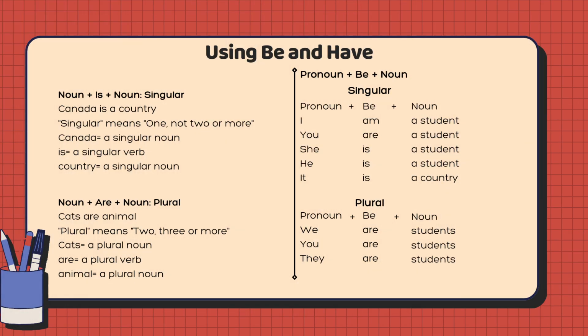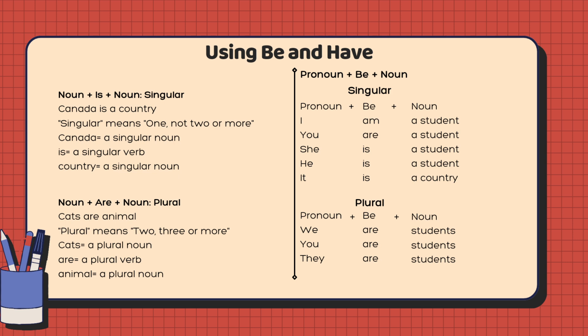Using be and have. Noun plus is plus noun: singular. Singular means one, not two or more. Noun plus are plus noun: plural. Plural means two, three or more. Pronoun plus be plus noun.